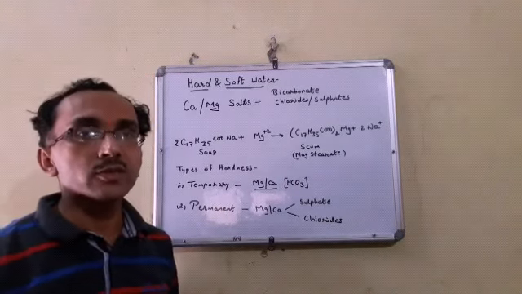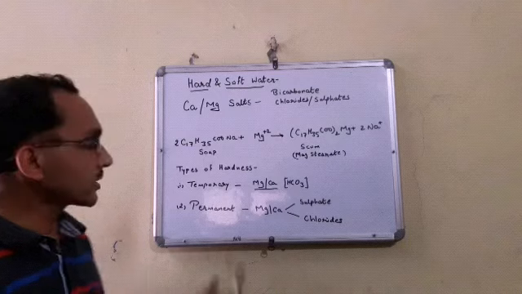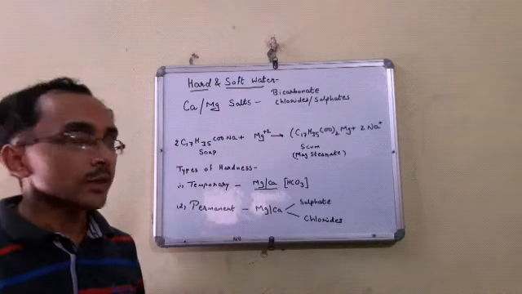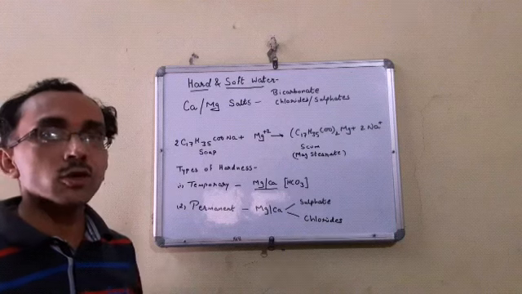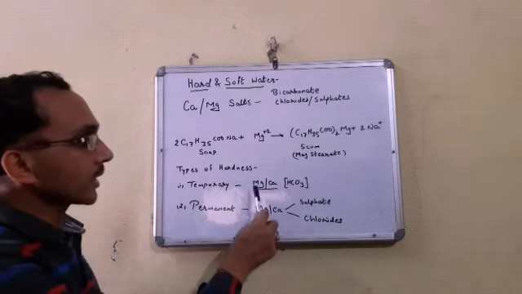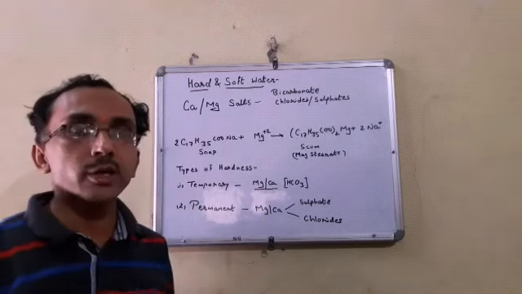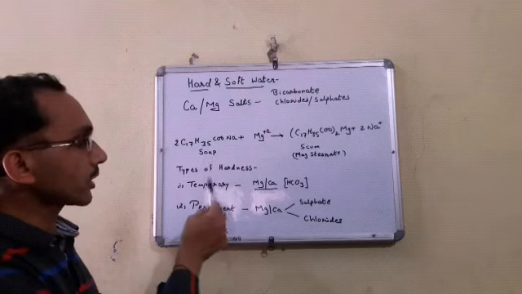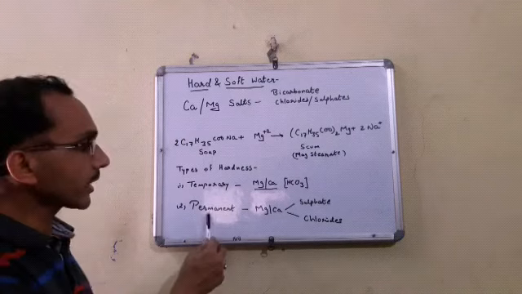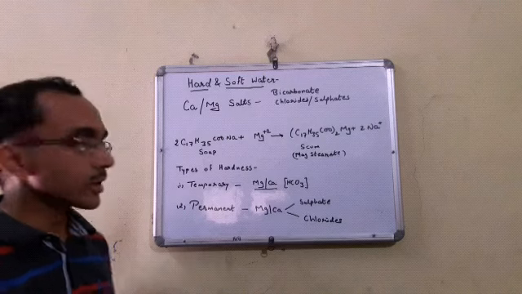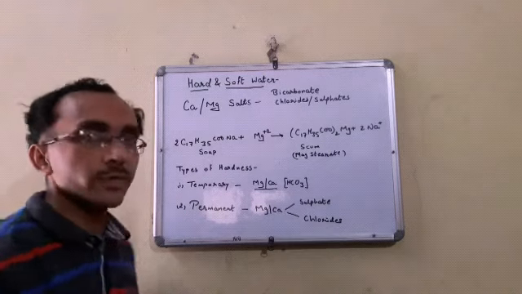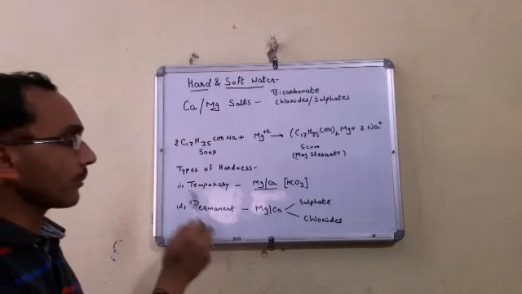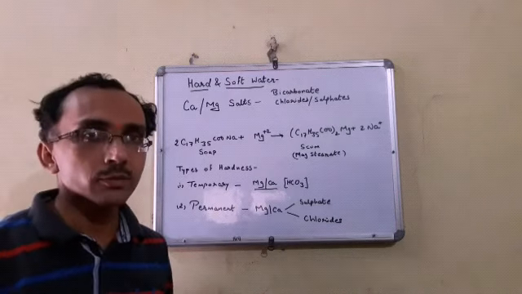Now there are different kinds of hardness. What are the different kinds of hardness? First is temporary hardness and the other is permanent hardness. What is temporary? Temporary hardness is caused due to the presence of magnesium or calcium hydrogen carbonates or bicarbonate salts present in water. Then we say the hardness of water is temporary. Second is permanent hardness. It is caused when the sulfate or chloride salts of magnesium and calcium are dissolved in water. Then we say that it is a permanent hardness of water. Understood?